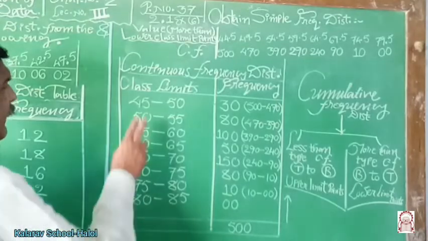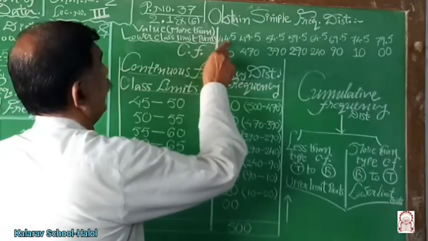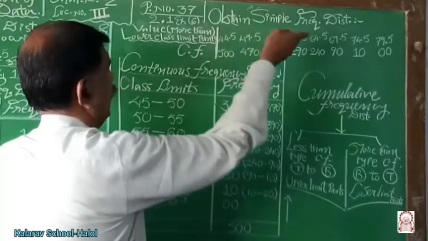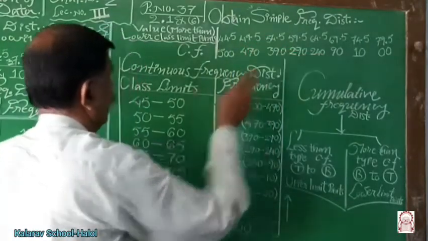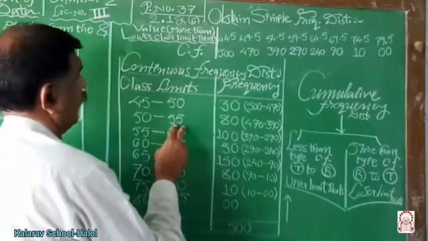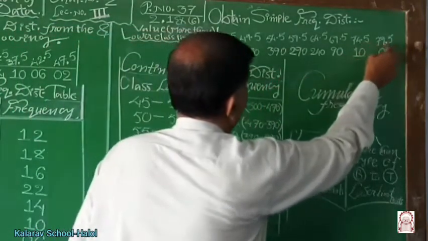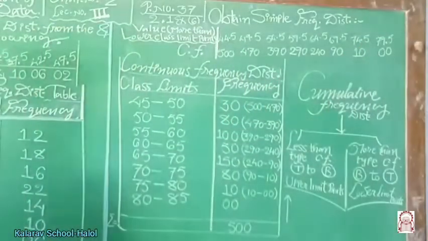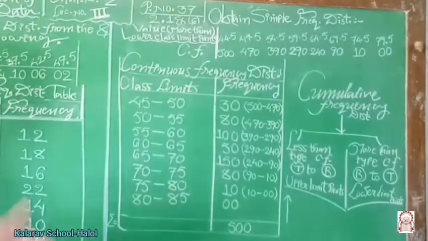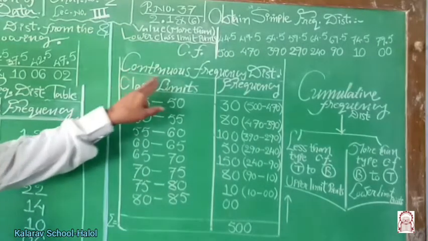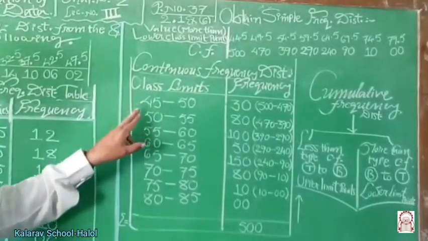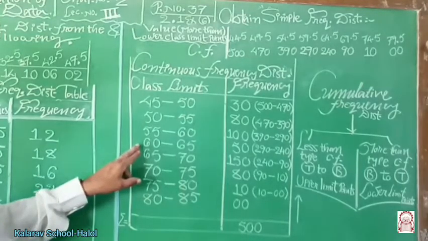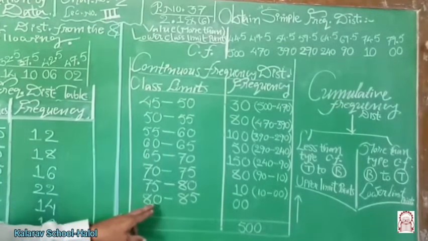The first class, 44.5 or more, means the first class is 45 to 50. 49.5 and more, the second class would be 50 to 55. The last class, 79.5 and more, would be 80 to 85. This way we have to restructure the classes. Therefore, in this continuous type frequency distribution, the class limits are 45 to 50, 50 to 55, 55 to 60, 60 to 65, and so on up to 80 to 85.